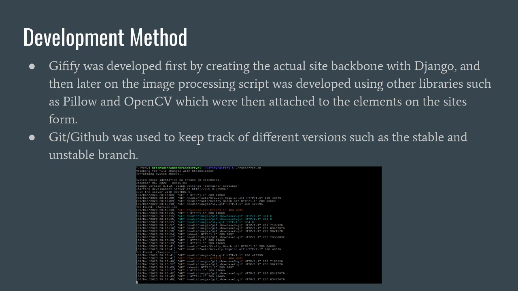And for the actual image processing task, we use the Python Pillow library and OpenCV, which are libraries specialized to do this sort of thing. And for version control, such as the stable and unstable branch, we made use of Git and GitHub so that we could always push and pull code as needed, and I can set up the code on other devices really quickly if I need to.